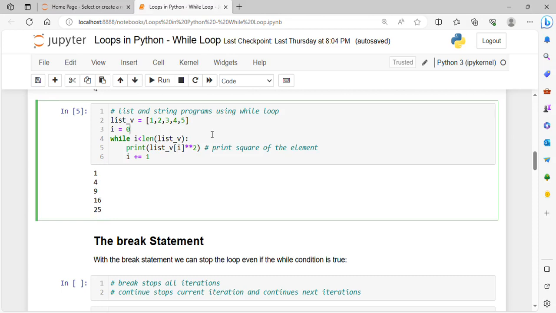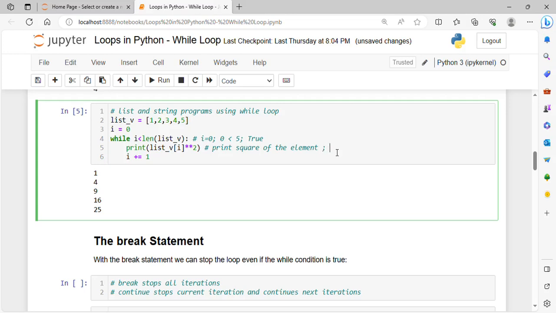I equals 0, this is my initialization. For this condition, I equals 0, my condition is 0 less than length of list. Length of list is 5, so 0 less than 5, which is true. And here I am printing the square of each element.